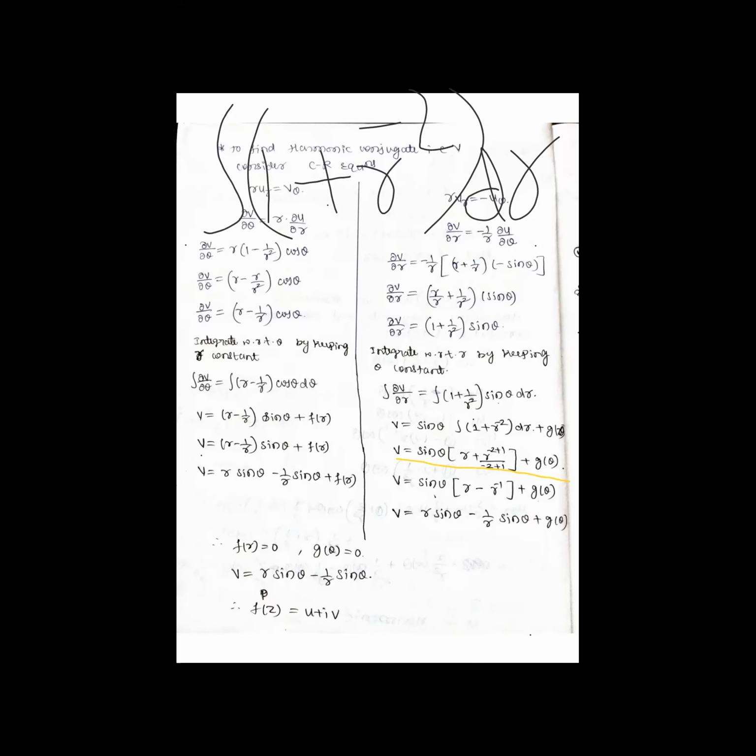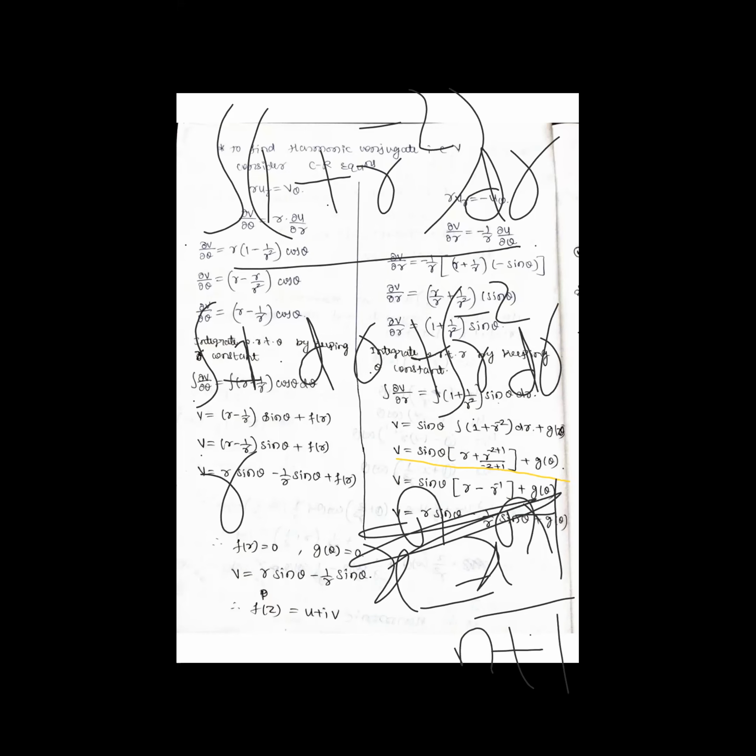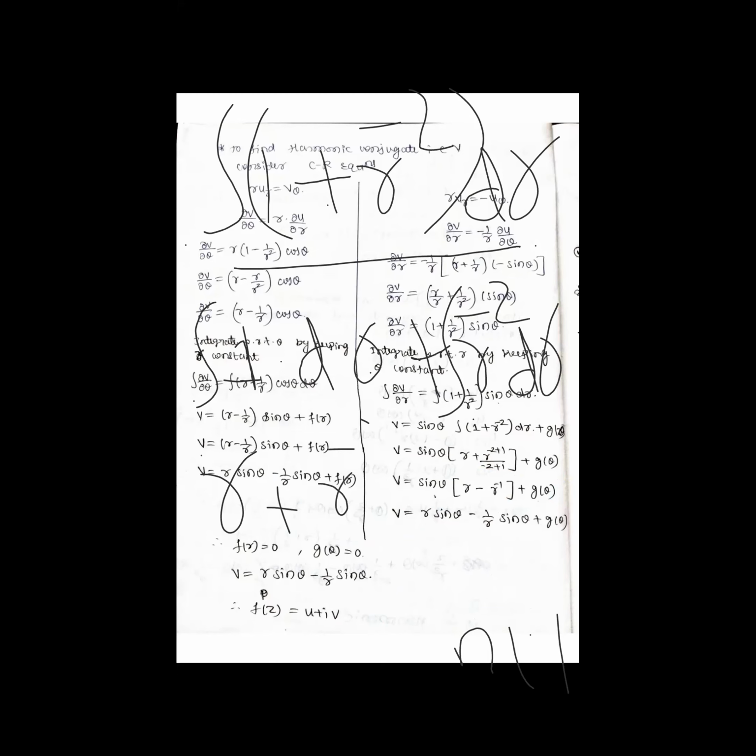So here what is there? Integration of 1 plus r raised to minus 2 dr is there, correct? So he did this. You clearly simplify this: integration of 1 into dr, plus integration of r raised to minus 2 dr. Integration of dr will be r, and integration of x raised to n is x raised to n plus 1 divided by n plus 1. Here instead of x raised to n we have r raised to minus 2, that is r raised to minus 2 plus 1 divided by minus 2 plus 1. So here r will be there, plus r raised to minus 2 plus 1, which is minus 1, and this is also minus 1.